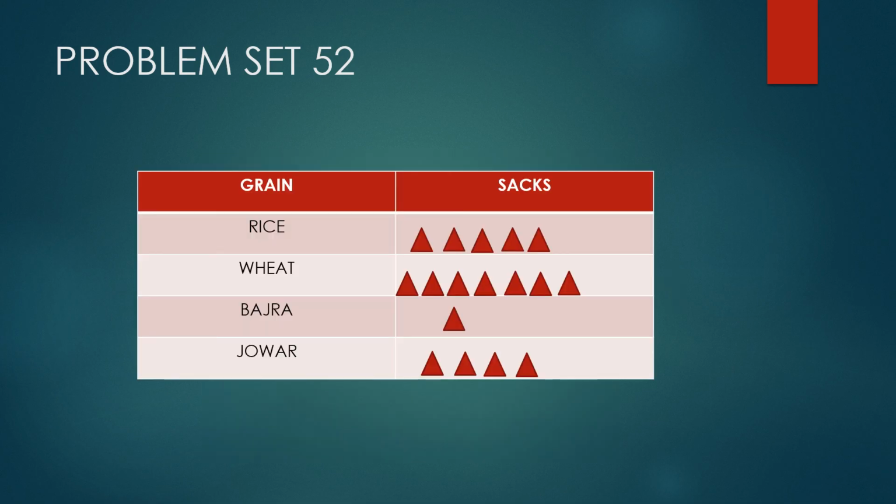Rice, because it was 40 sacks, I have drawn 5. For wheat there are 7 triangles, so 8 sevens are 56. Bajra, there were only 8 sacks, so I have represented it by one triangle. And in the case of jowar, there are 4 triangles, which represent 32, because 8 fours are 32.